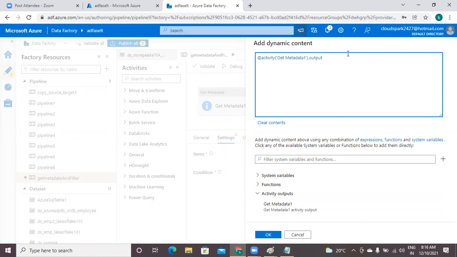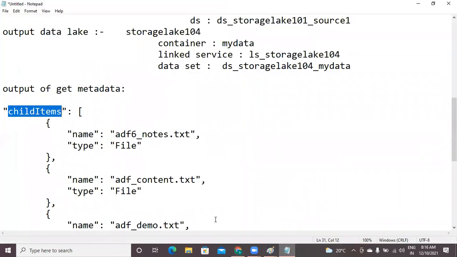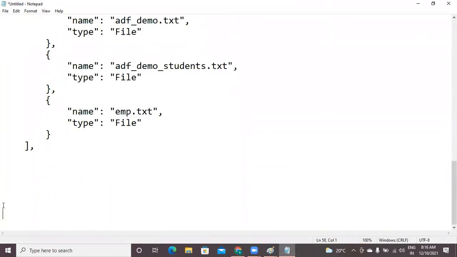Yes, sir. Okay. Now, just take this copy because it is small in size to type. I'm taking this copy. Okay, this is the statement: @activity, this is your activity name, your previous activity, dot its output.